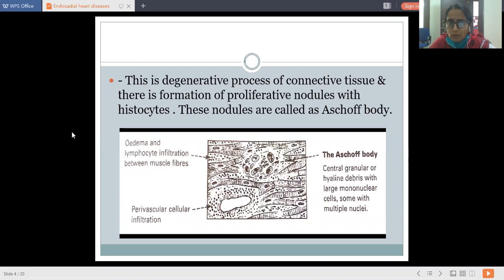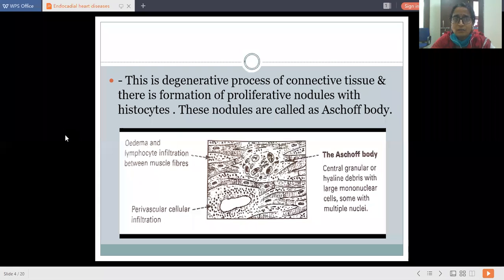Now, what is the Aschoff's body? This Aschoff's body gets formed as a degenerative process of the connective tissue. Now, all of you know what degeneration is. It is just a structural and functional damage of the tissue. The functions of the tissue get disturbed for the time being, and can be recovered.